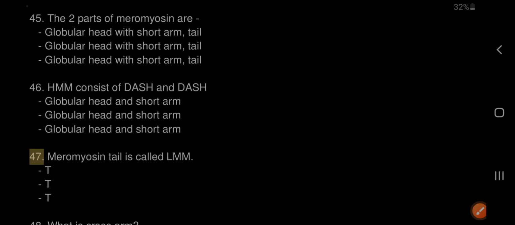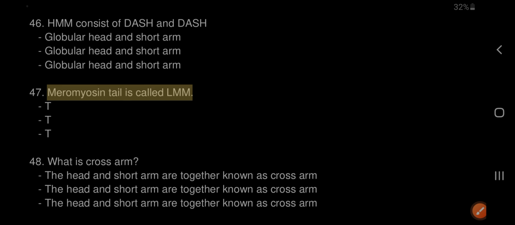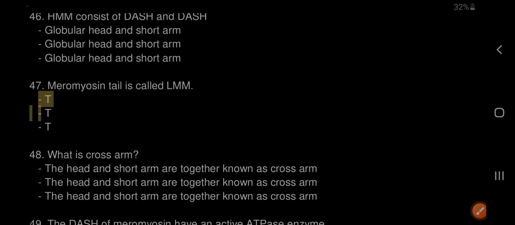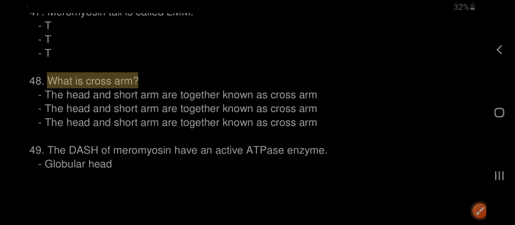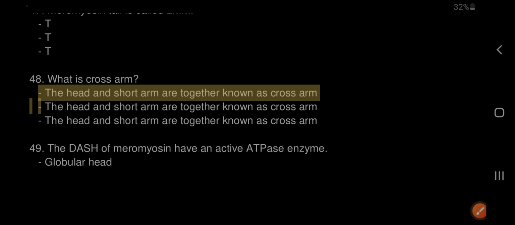47. The meromyosin tail is called LMM. True. 48. What is cross arm? The head and short arm are together known as cross arm.